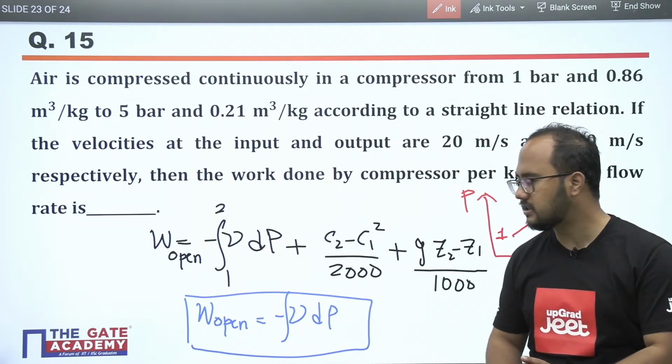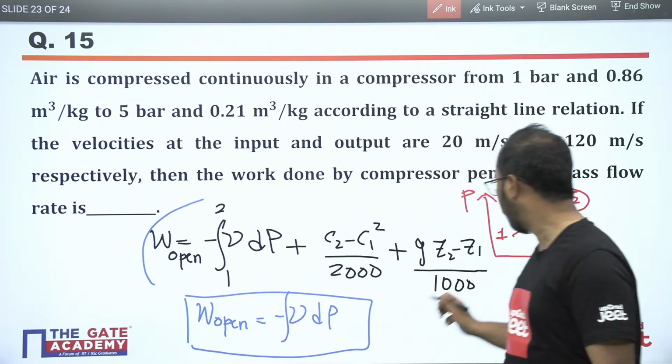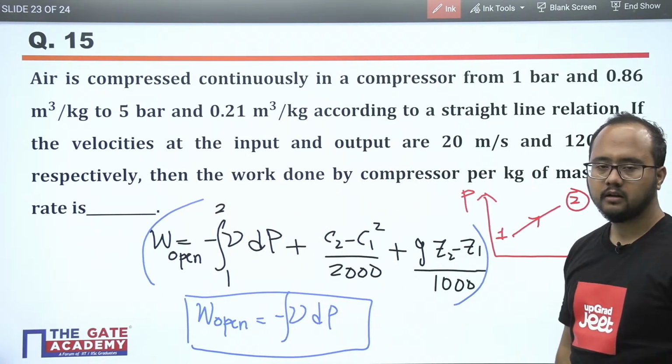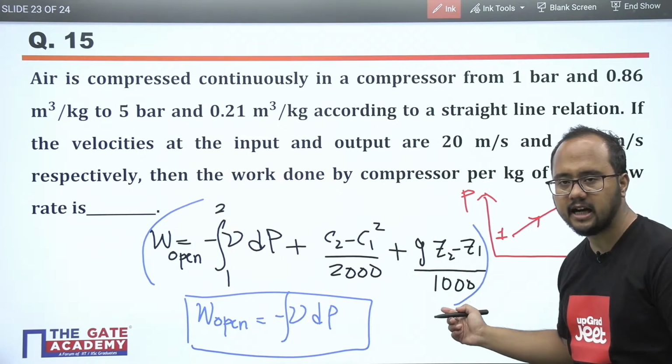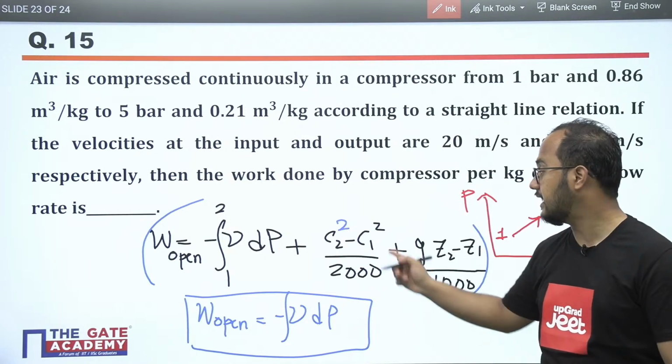I hope it is clear to everybody, but the general formula is like this. This is the general formula. So you have to consider the change in kinetic energy and the change in potential energy. The kinetic energy term is also squared: C2 squared minus C1 squared.